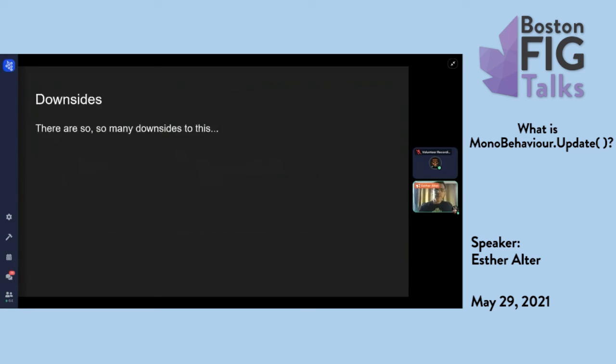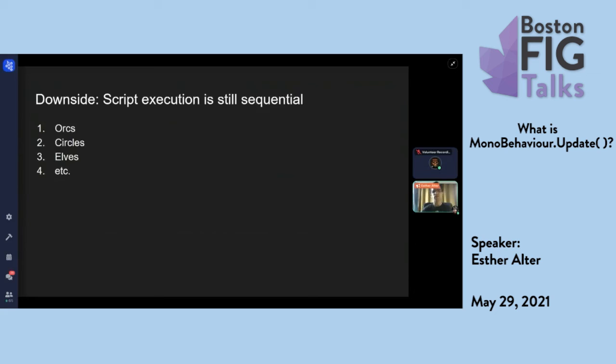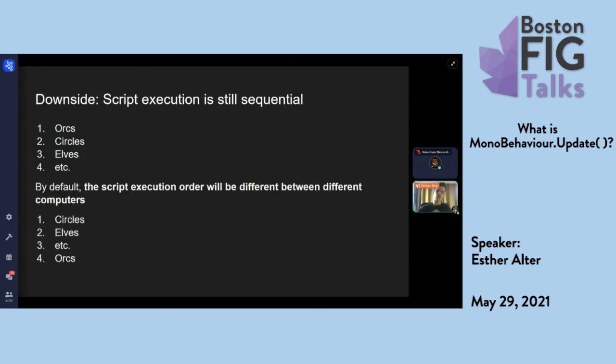There are, however, many, many downsides to the way update is structured. The main one is that script execution is still sequential. It's sequential by class. So maybe the orcs go first, then circles get their update method, and then elves and so on. And that's fine. But by default, the script execution order will be different between different computers. This is a wild thing in Unity that messes up a lot of people. So maybe on your machine, it goes orcs, circles, elves, etc. But on someone else's machine, it might be circles, elves, etc., orcs.